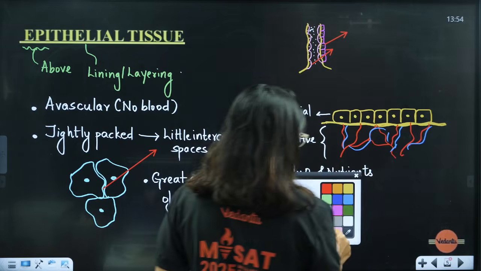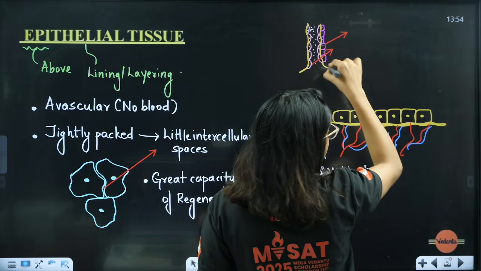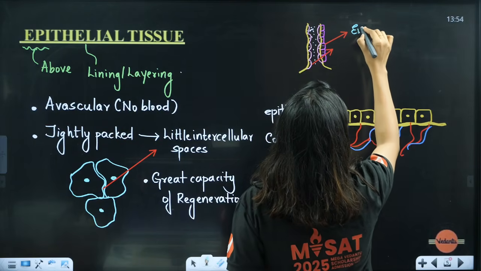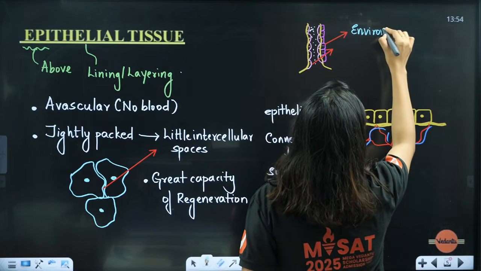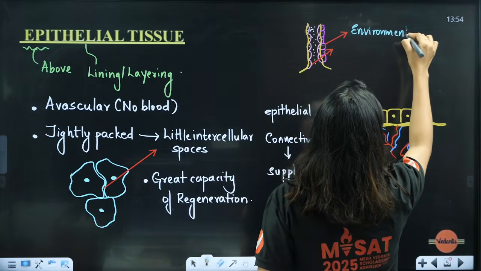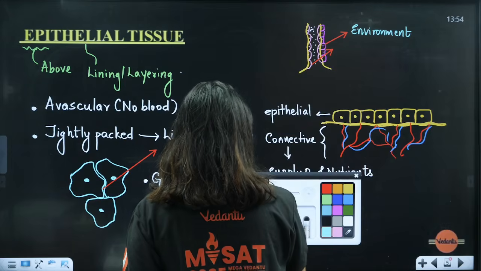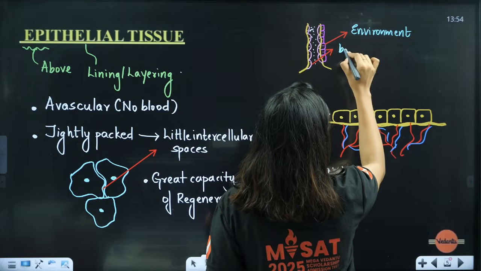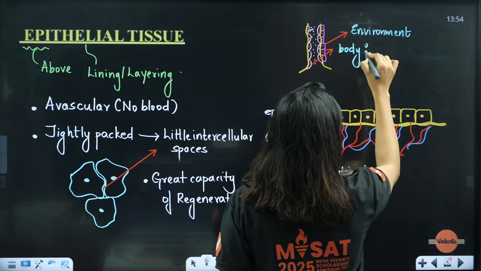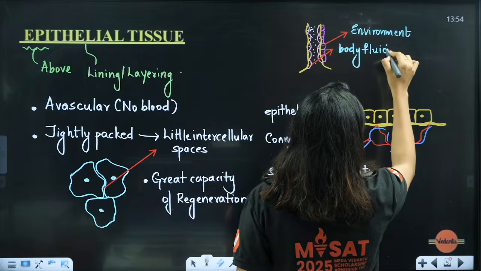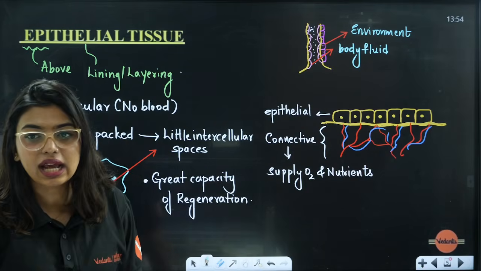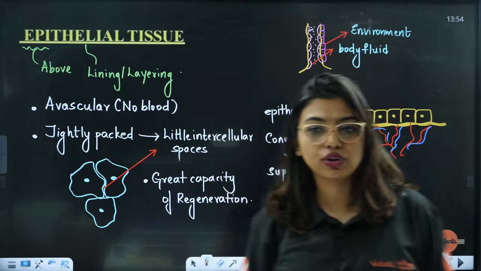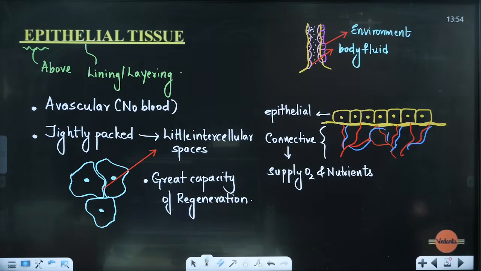So look here, in NCERT they have mentioned that the portion that is layering will be exposed to the environment, or the outside. And this inner lining portion will be exposed to the body fluid. Clear? So lining and layering is very important for you to understand. I hope this is super clear.